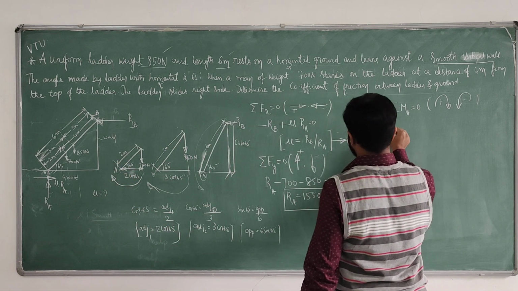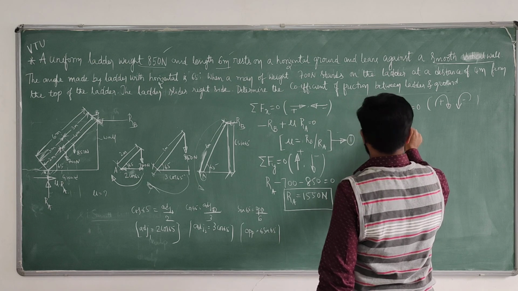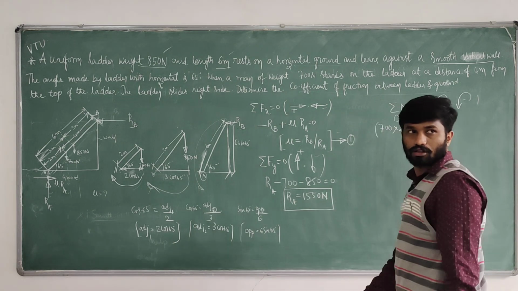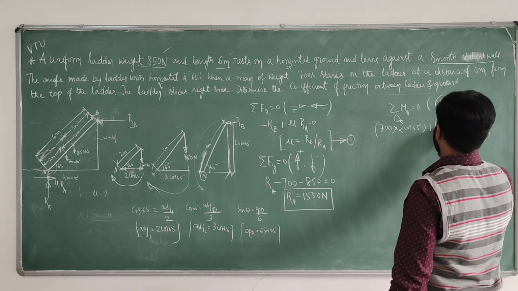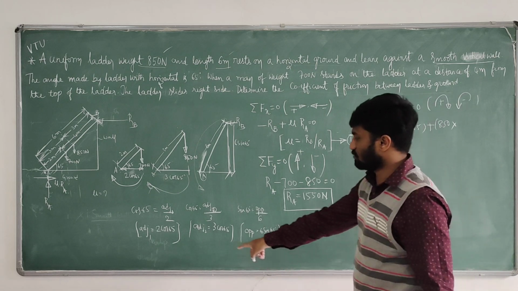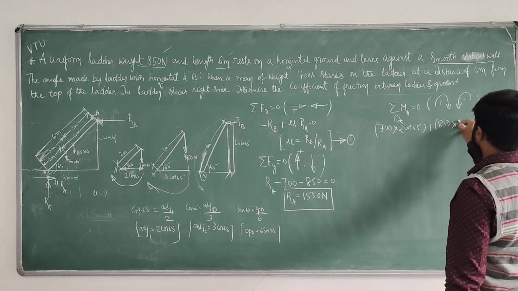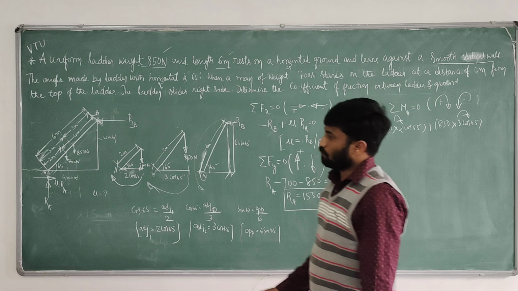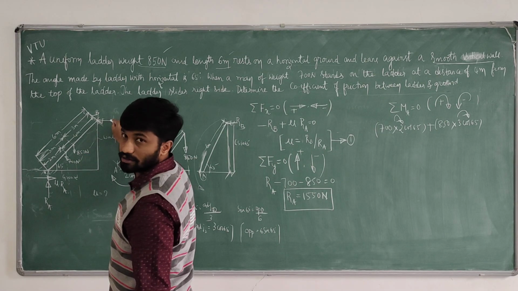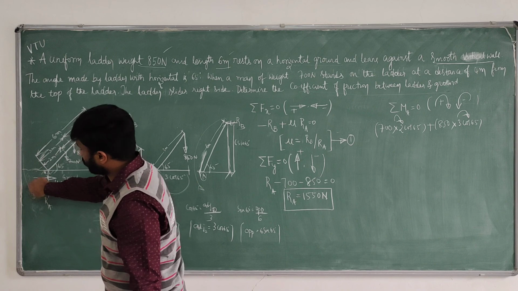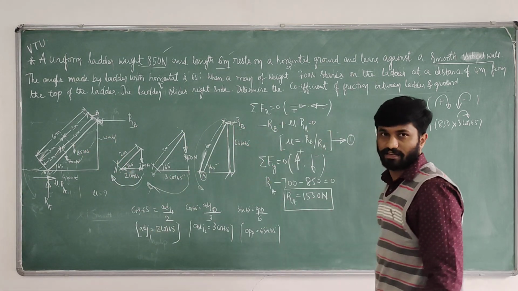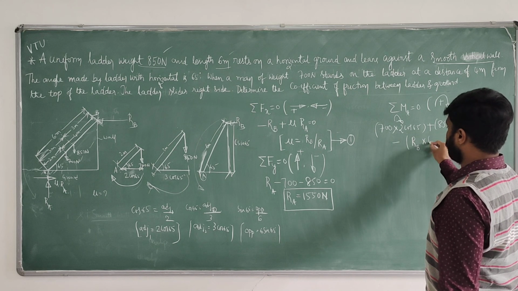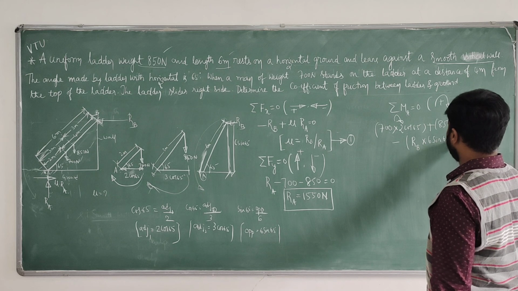Therefore, 700 multiplied by 2 cos 65, clockwise. Next, plus 850 multiplied by 3 cos 65, also clockwise. First force is over, second force is over. Next, RB with respect to A rotating anti-clockwise with vertical height 6 sin 65: minus RB multiplied by 6 sin 65 equals 0.